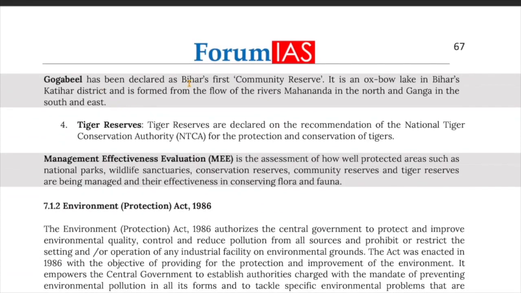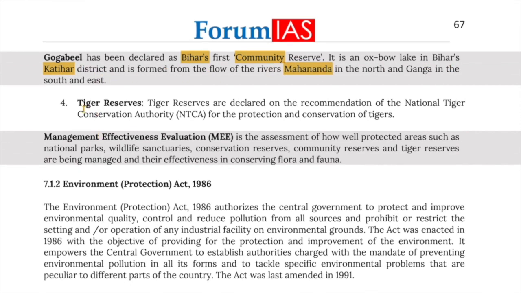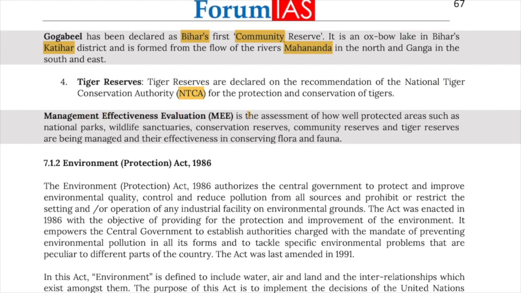Now, Goga Bheel has been declared as Bihar's first community reserve. It is an oxbow lake in Bihar's Katihar district and is formed from the flow of river Mahananda in the north and Ganga in the south and east. Now, let's look at tiger reserves. The tiger reserves are declared on the recommendation of the National Tiger Conservation Authority for the protection and conservation of tigers. Management effectiveness evaluation is the assessment of how well protected areas such as national parks, wildlife sanctuaries, conservation reserves, community reserves, and tiger reserves are being managed and their effectiveness in conserving flora and fauna.